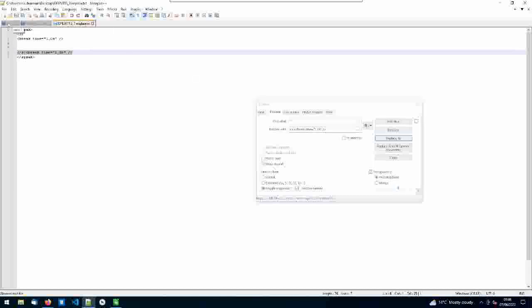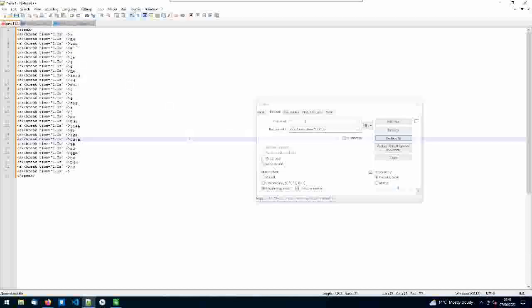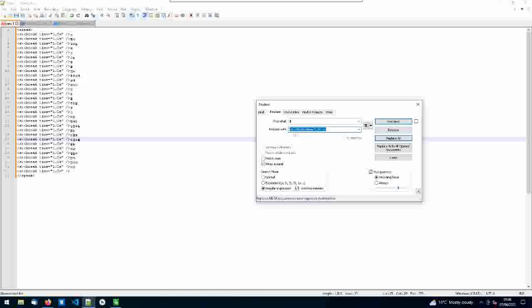So if we go back here and we go to our search and replace, what I want to do here is I want a dollar, which is the end of the line, and at the end of each line I want to put this with a closing slash. Now this basically will put a 1 second stop in front and then a 1 second stop at the end. What I don't need is that.